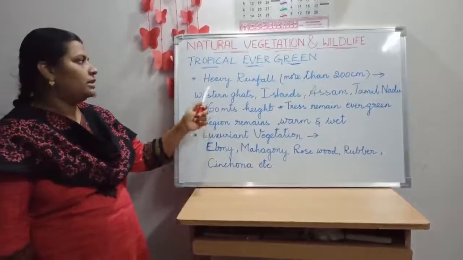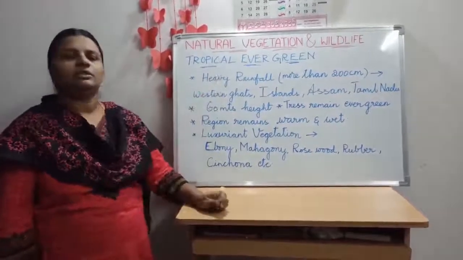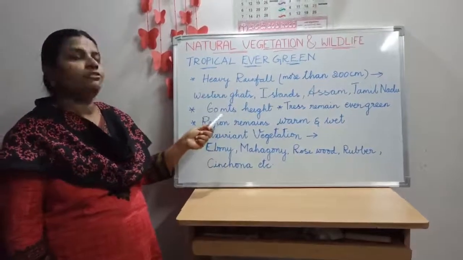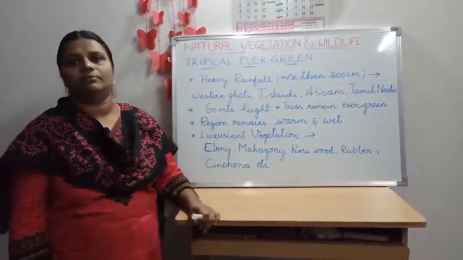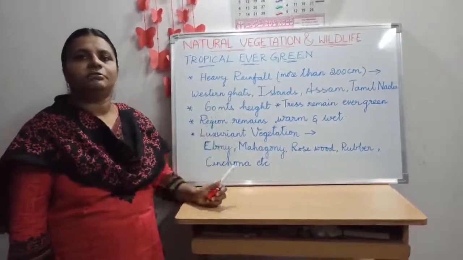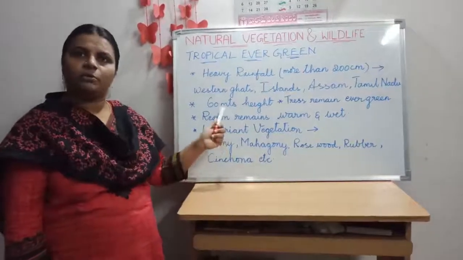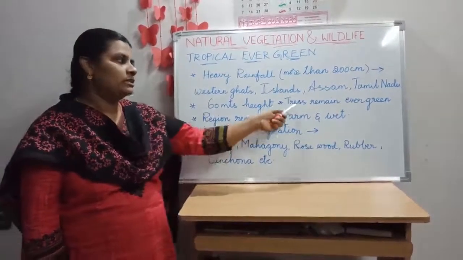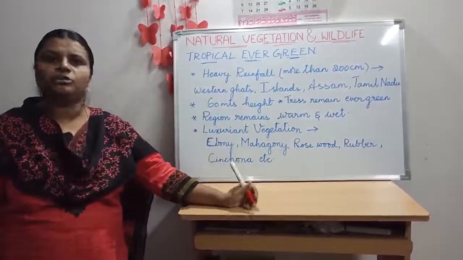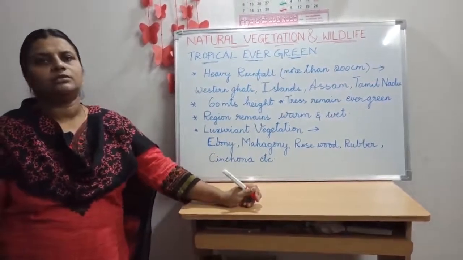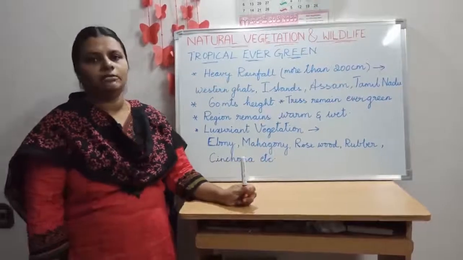Here, the tropical evergreen trees, children, will be up to a height of 60 meters above sea level. That much height. Sometimes the trees will be more than this height also, above 60 meters. Next, I told you, the trees remain evergreen throughout the year. There is no dry season, children. That's why they will not shed their leaves.